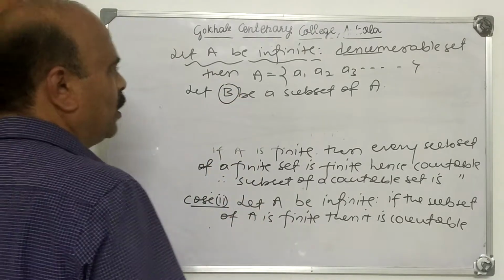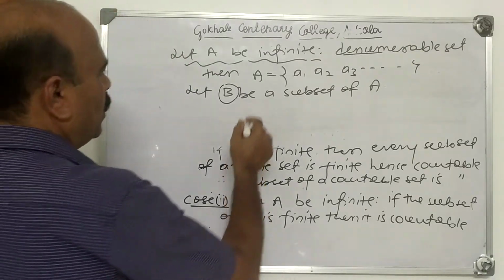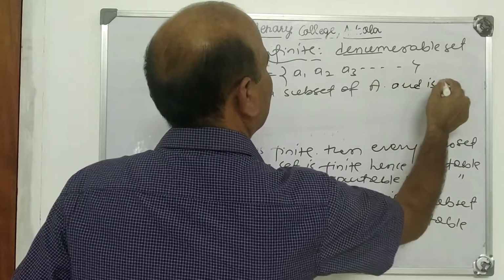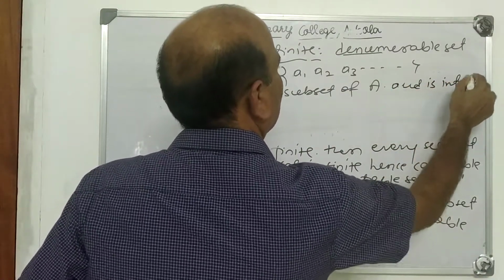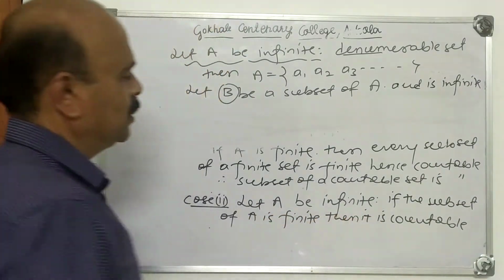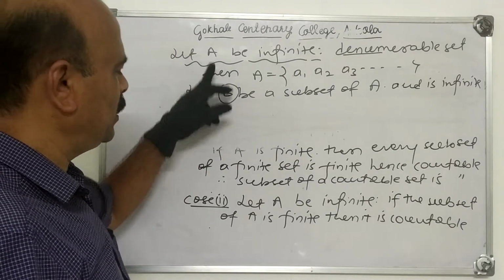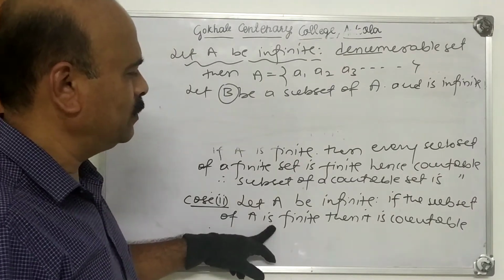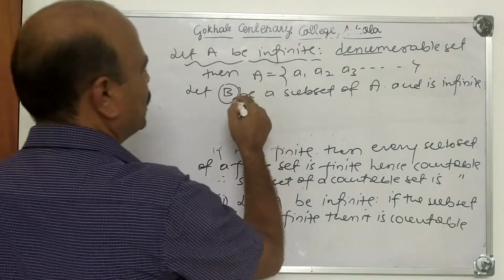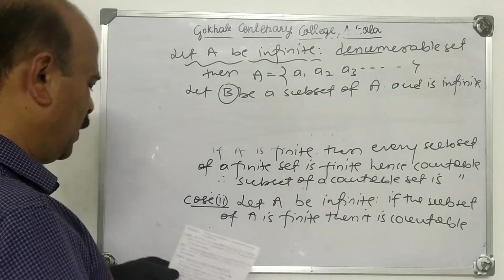B is countable. For that, B is a subset of A and is infinite. That is important. The first case is already taken: A is infinite and the subset of A is finite, then it is countable. Now A is infinite, and the subset of A, that is B, is also infinite.